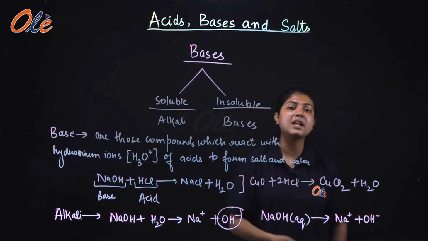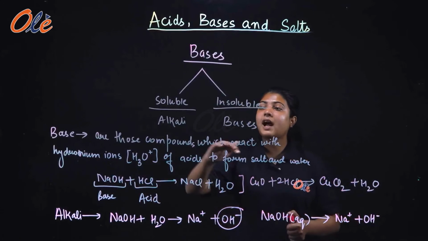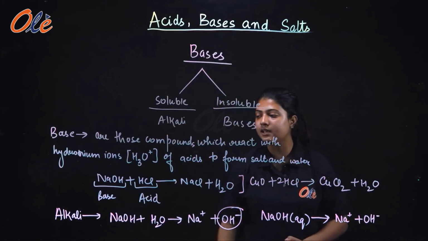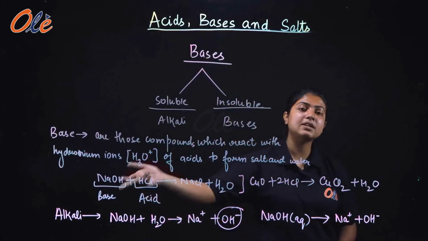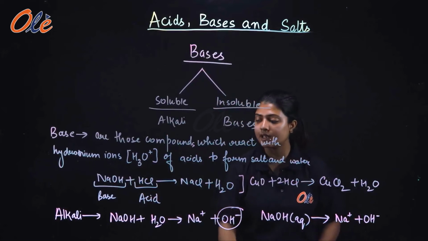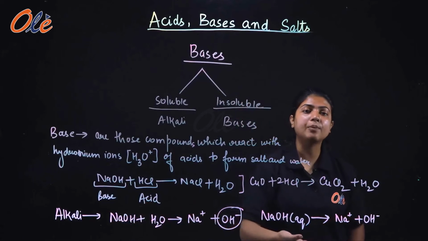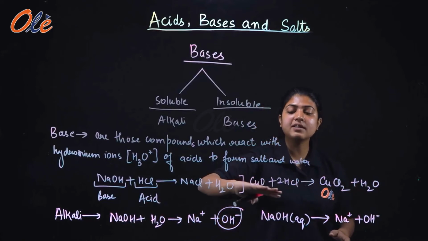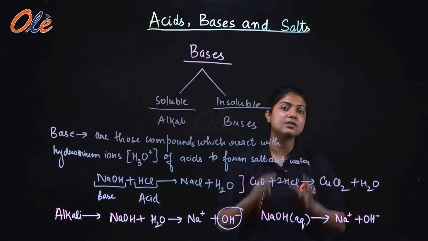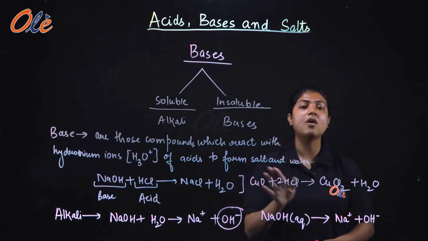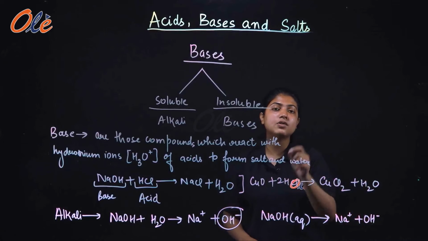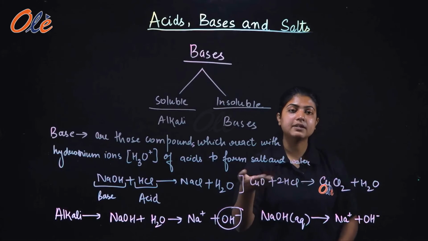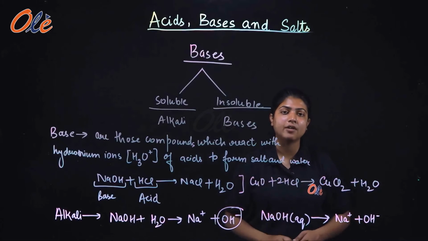I have given you both examples to prove that alkali can be a base but base cannot be an alkali. This was an alkali, and I showed you its reaction in base form as well as alkali form. That means an alkali can be a base, whereas copper oxide is a base, it is not an alkali. Why? Because copper oxide does not dissolve in water. So this is a base and this cannot be written in the category of an alkali.